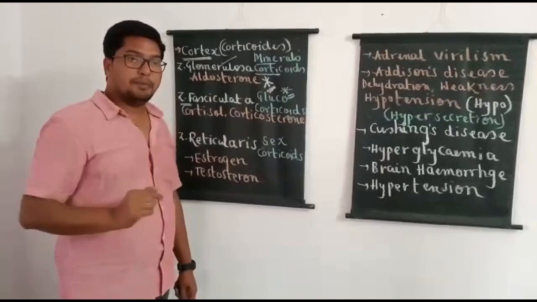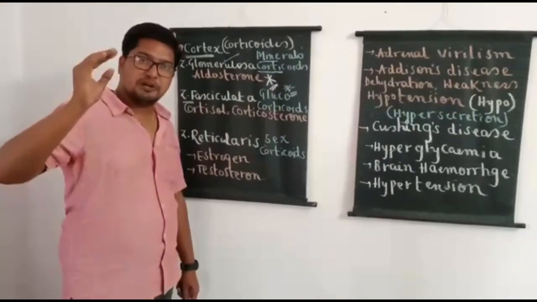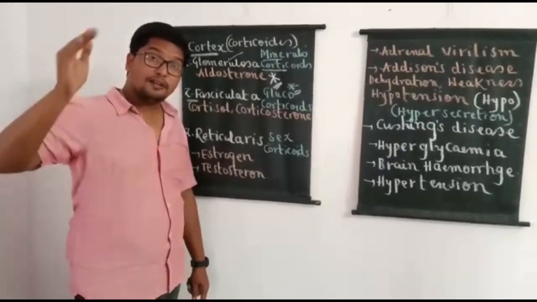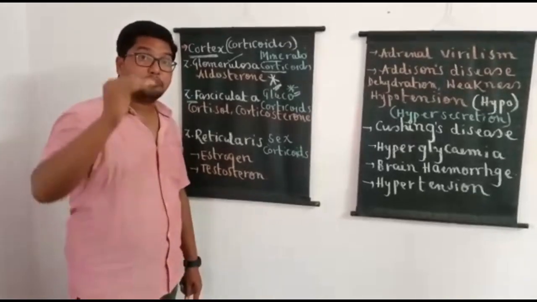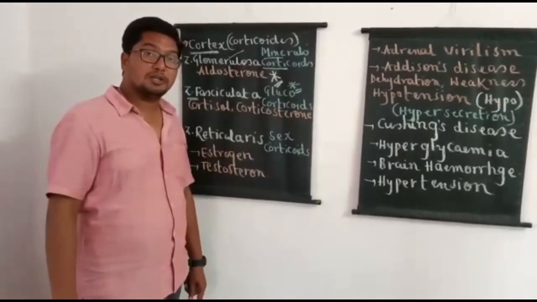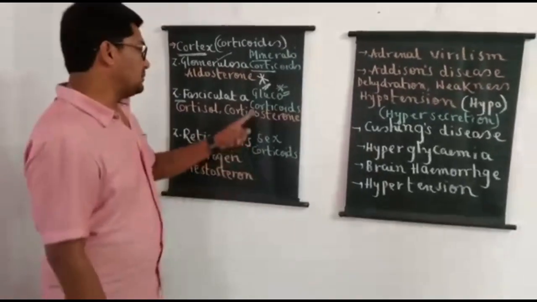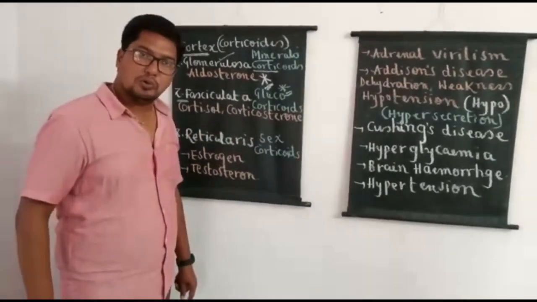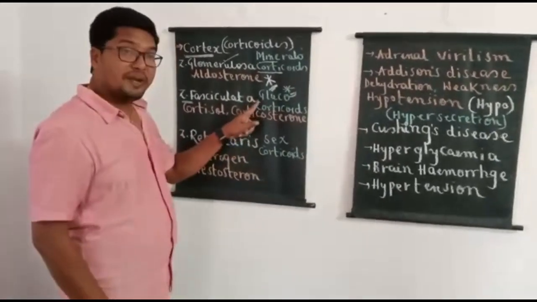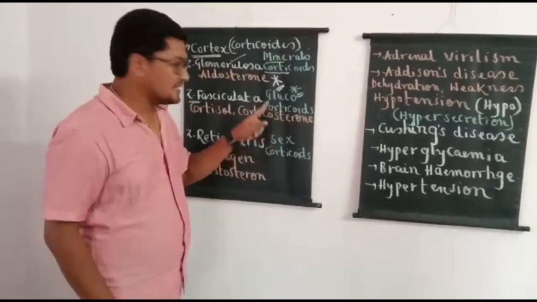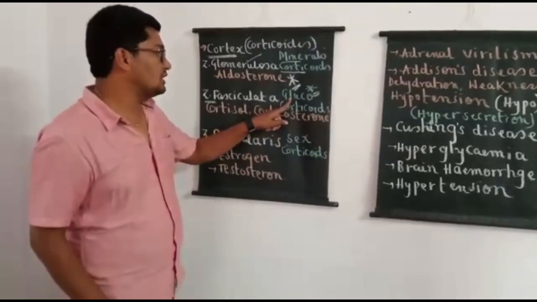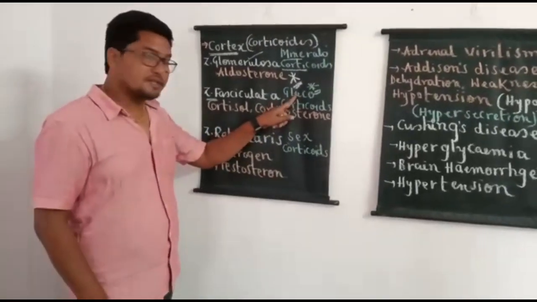If students remember, the process of production of glucose from other than carbohydrate sources like proteins and lipids is called gluconeogenesis, and by helping in the process of gluconeogenesis, they help maintaining blood glucose levels. That's why they are popularly called glucocorticoids.